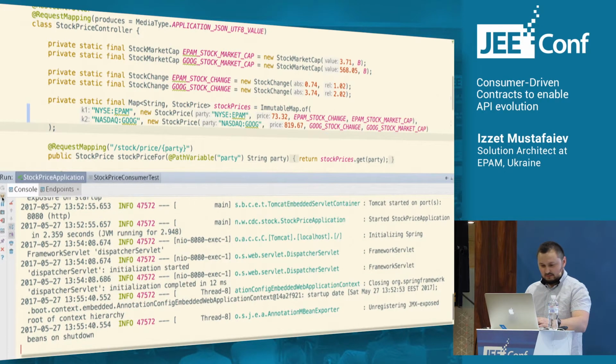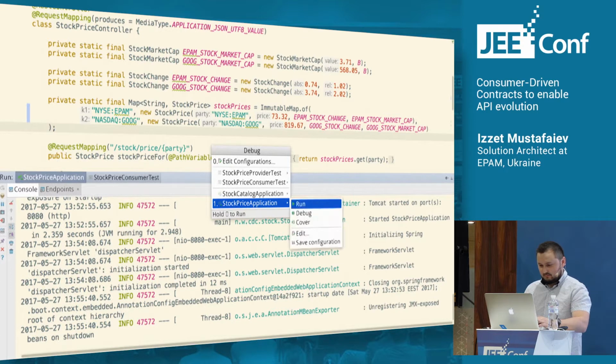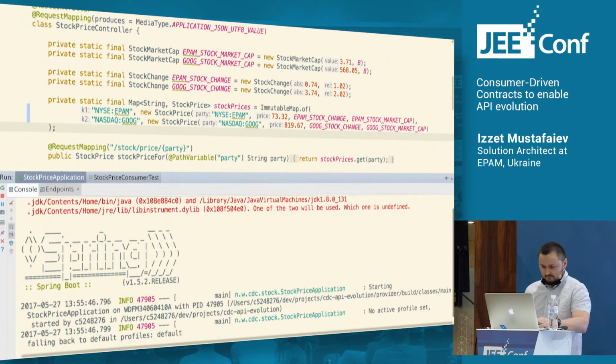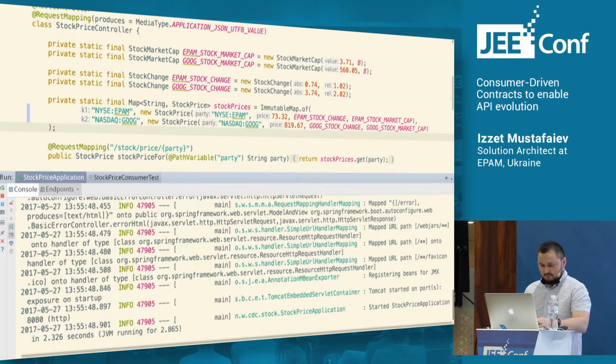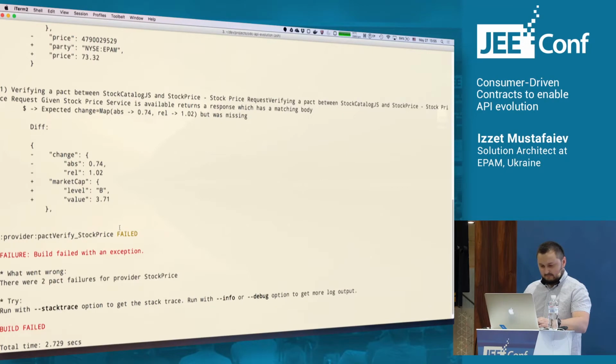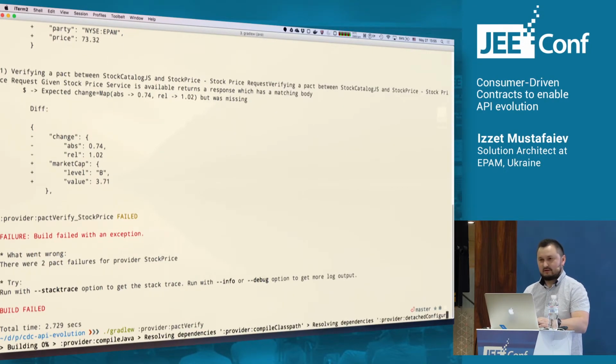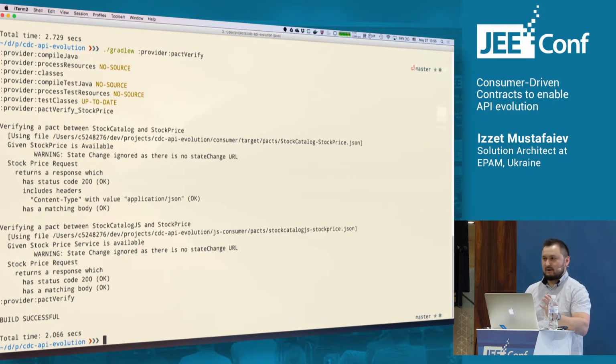We need to run our price service. Okay, here we go. And we can rerun our verification to check that after this change, our provider is still compliant with the specification. And as we can see, now the problem is solved.